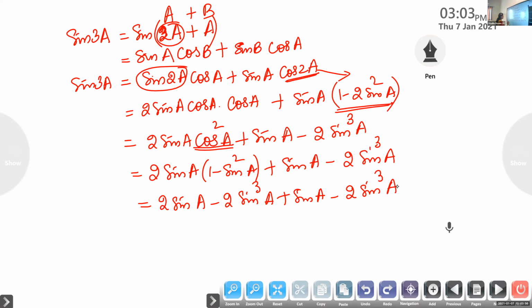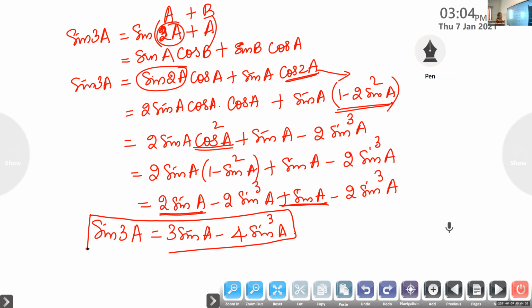Now group the like terms and tell me what will be the formula. What is sine 3A? 2 sine A and one more sine A is there, so 3 sine A, minus 4 sine cube A. Very good. Children, this year the derivation, the proof, is deleted, but I gave this so you understand how we are getting this formula. This formula we have to learn by heart. Sine 3A is 3 sine A minus 4 sine cube A.